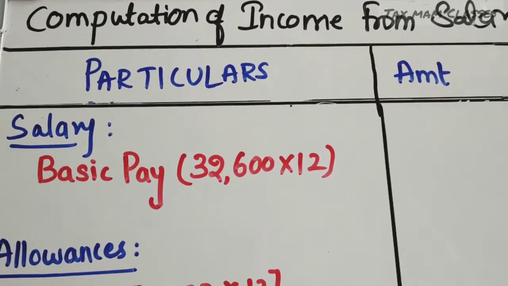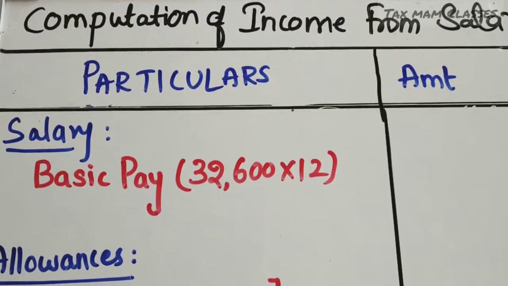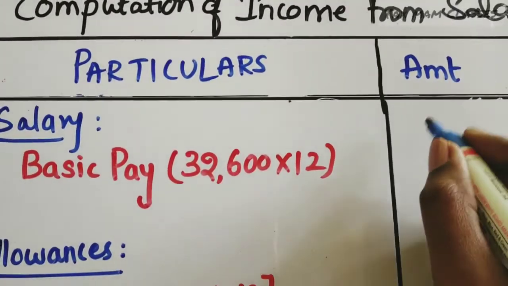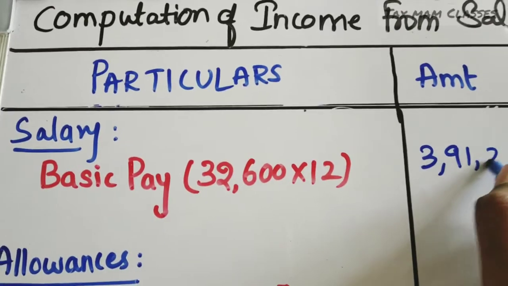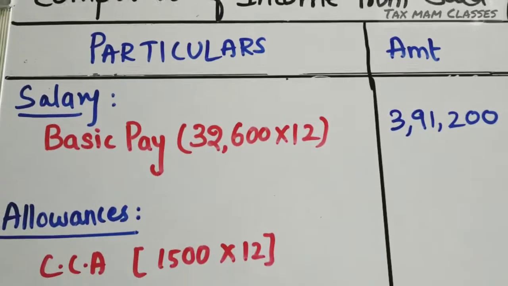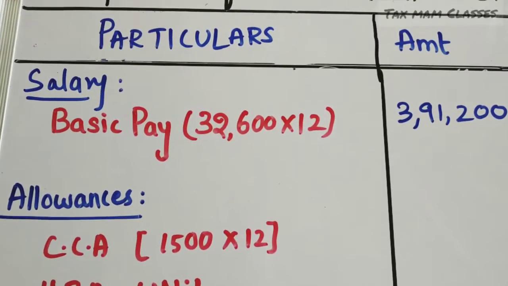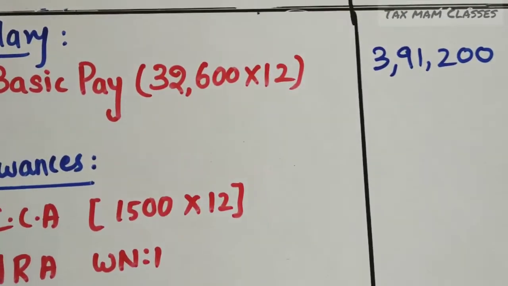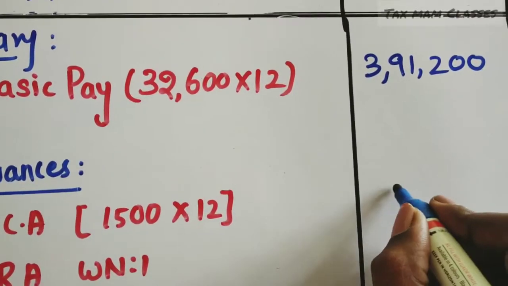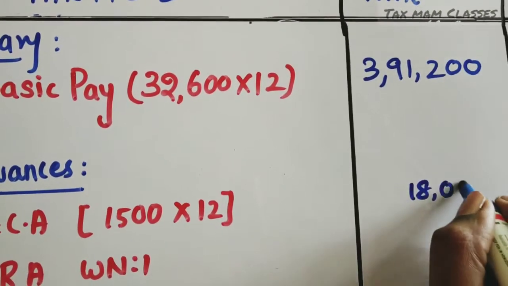So let's take one by one. 32,600 into 12. I am getting an amount of 3,91,200. And allowances 1,500 into 12. So I am getting an amount of 18,000. I am taking that 18,000 in the inner column.